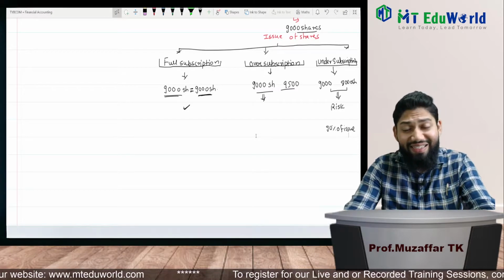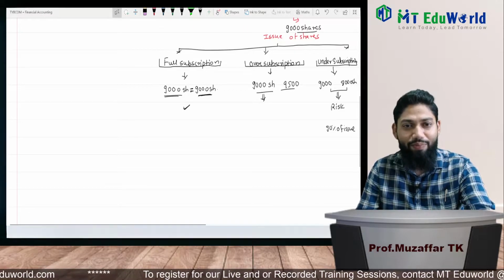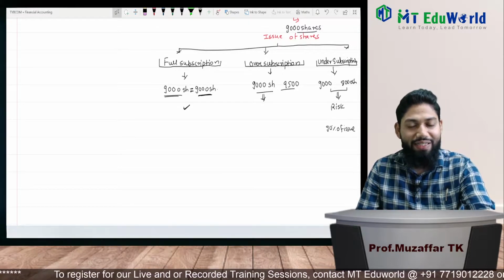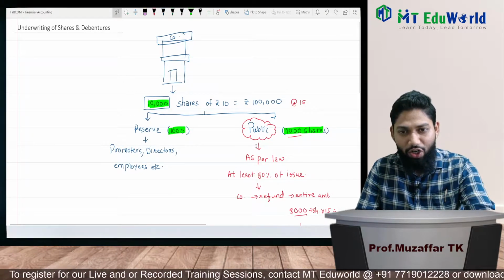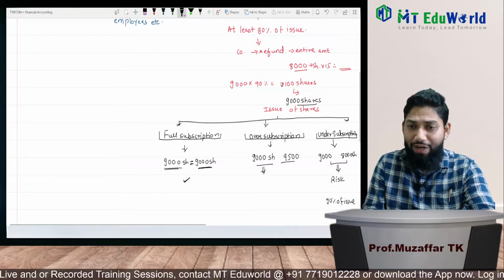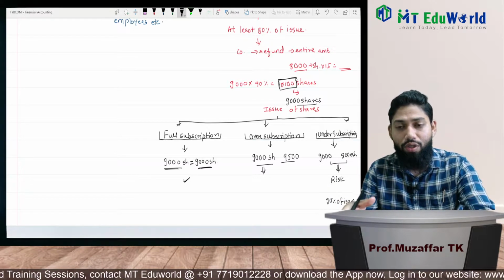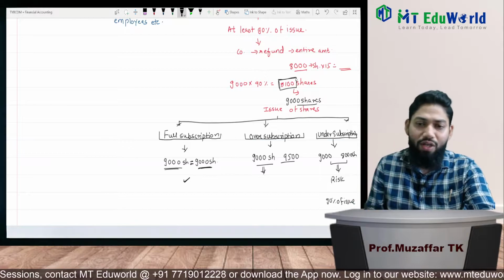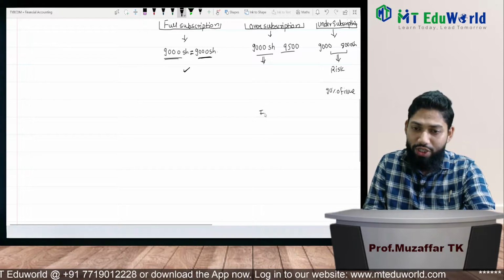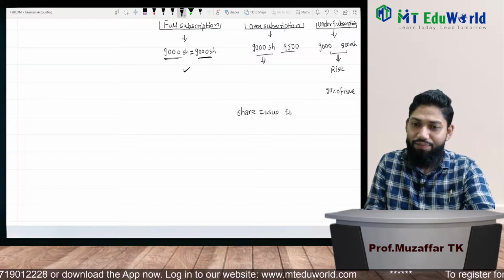So let us understand the concept of underwriting. Let us write the meaning of underwriting. But before that, the concept I explained: if 8,100 out of 9,000 shares are not applied for by the public, then I will have to refund the amount. So there will be a loss for me, because at the time of issue of shares, I need to incur issue expenses, share issue expenses, right?